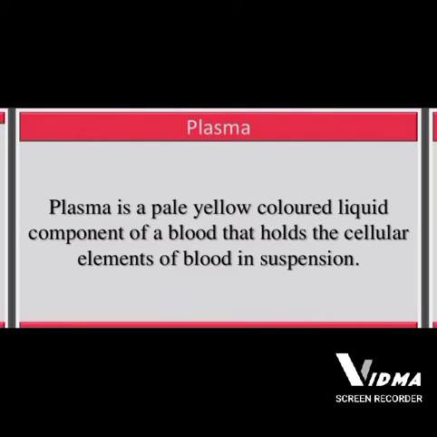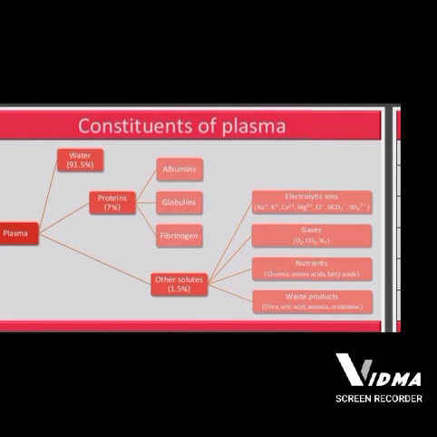If we exclude the RBCs from the blood, the rest is plasma, and all the nutrients are present in it. The constituents of the plasma are water, proteins such as albumin, globulin, fibrinogen, and various other solutes, such as electrolytic ions, gases, nutrients, and waste products. All these components form the plasma.